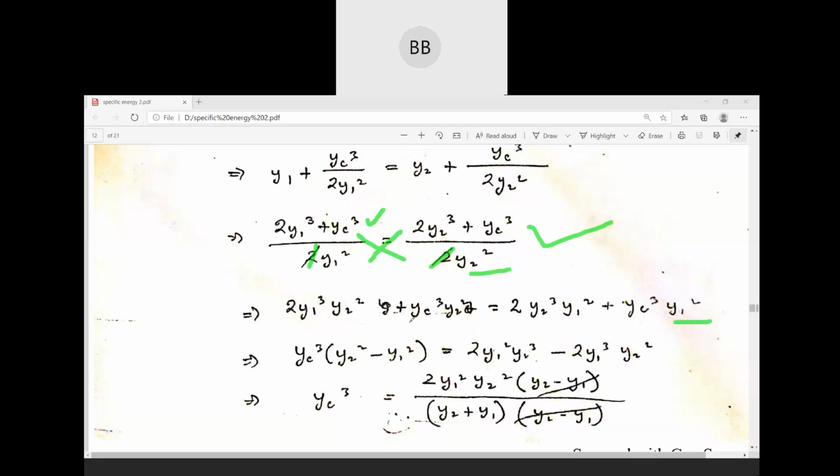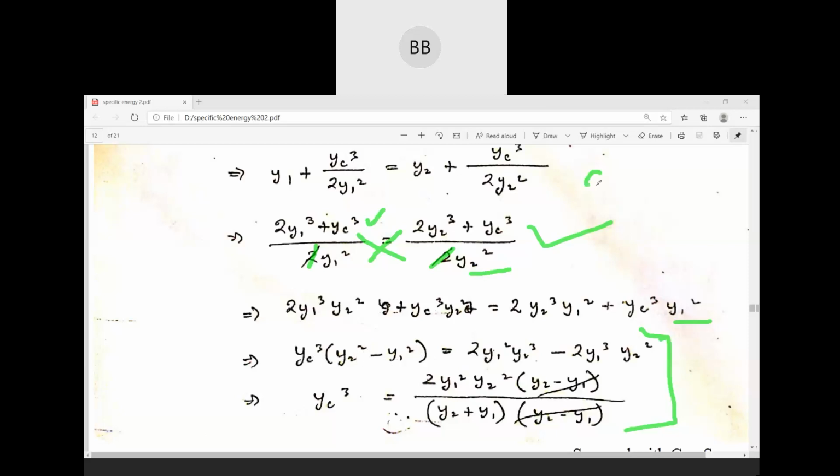So again we are going to find out the expression of yc cube, so we bring that yc to the left hand side and you take common. I think this is familiar. It's similar to the previous problem that we have solved, the first numerical today. We take yc cube common, then it will be y2 square minus y1 square.